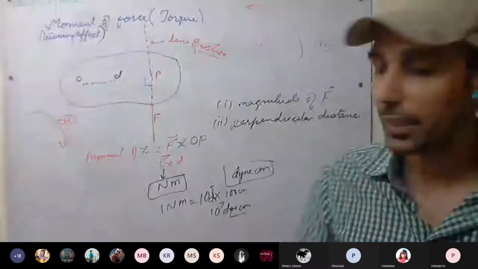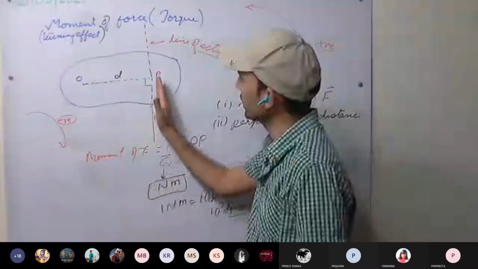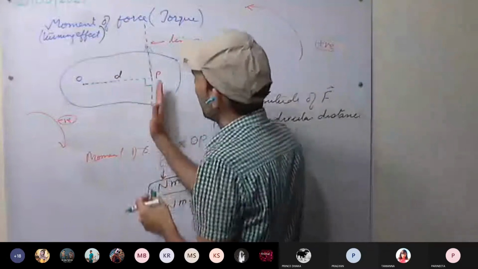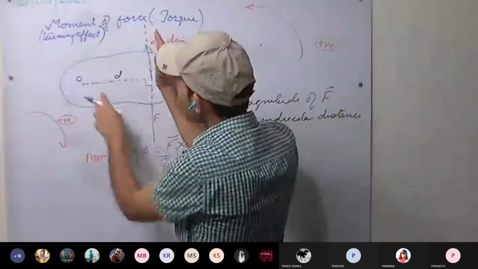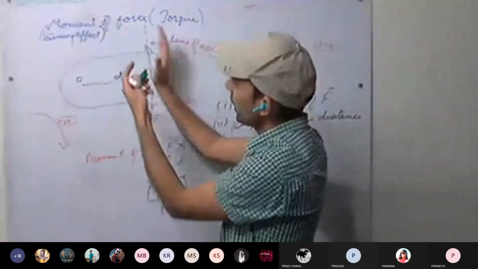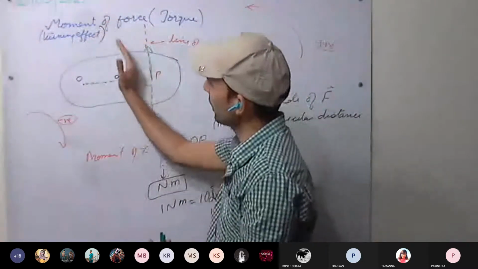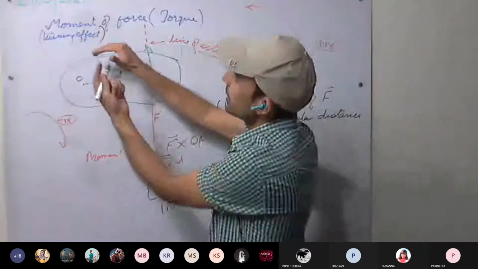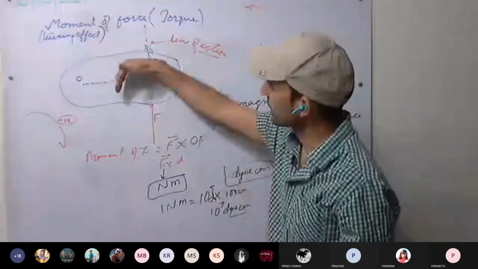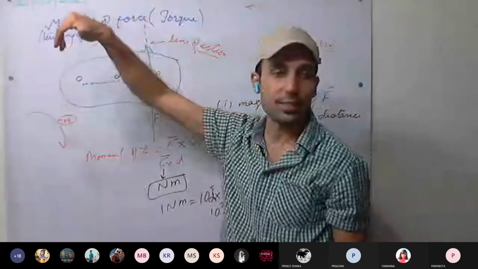Okay. Now see here. Moment of force is a vector quantity. So in which direction will the moment of force be? For example, I am applying force in this direction. Force is going in this direction. So see here, you have to move your right hand like this. And where does the thumb point? Outward. So this is the direction of moment of force. It's the cross product between them, like this.